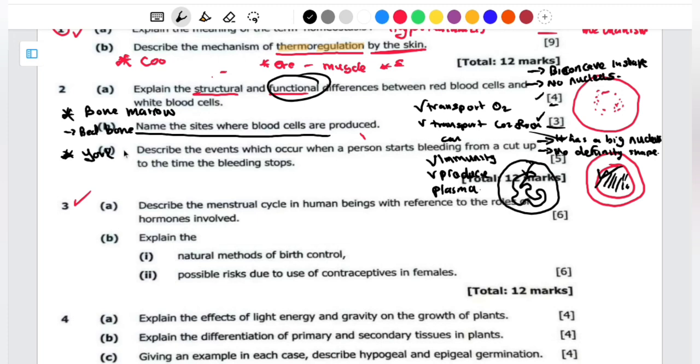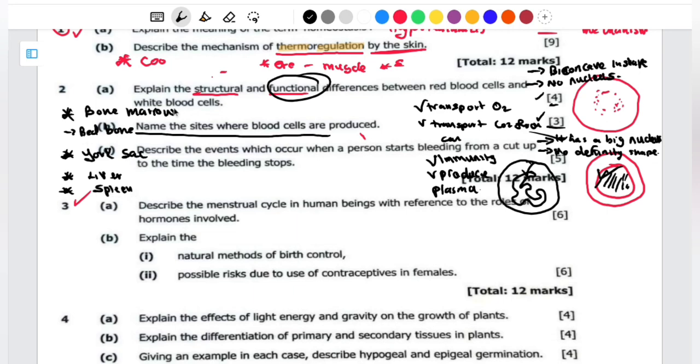When I talk of the yolk sac, I'm referring to an embryo or the fetus before it is born, because the fetus doesn't have matured bones. So the source of blood is going to come from the yolk sac. Apart from the yolk sac, it is also going to come from the liver. So the liver also produces blood cells, specifically during the embryo stage. Then apart from that, we also have the spleen.